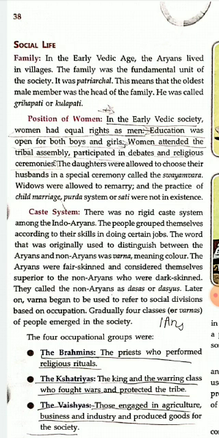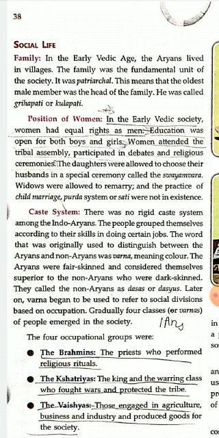The daughters were allowed to choose their husbands in a special ceremony called the Swayamvara. So during the early Vedic period, there was a ceremony known as the Swayamvara, and in this ceremony the daughters were allowed to choose their husbands.